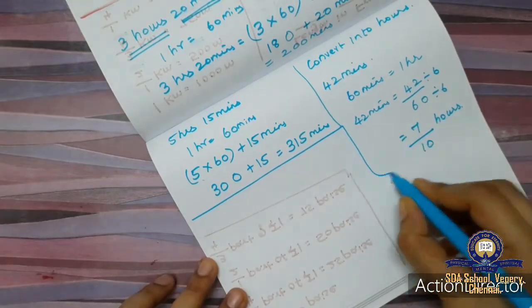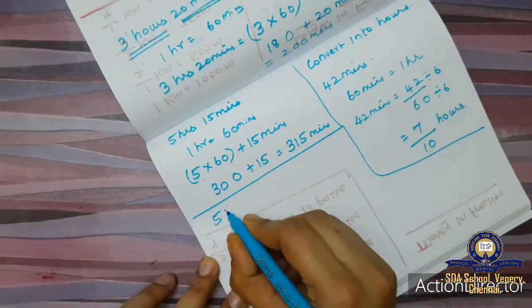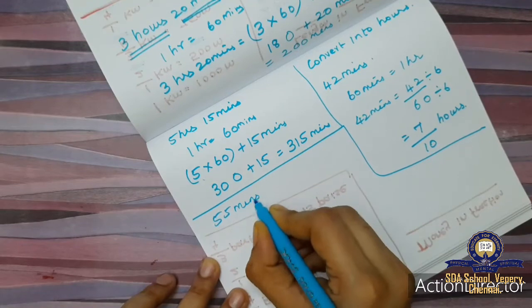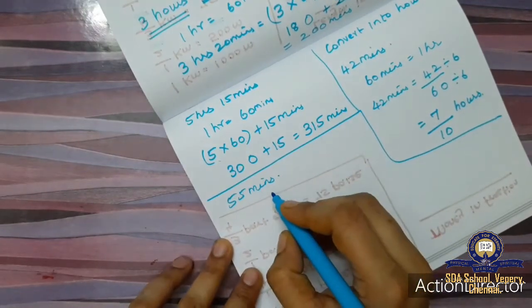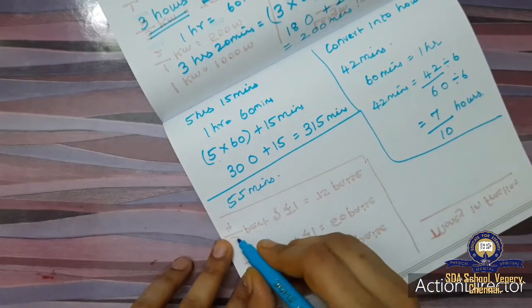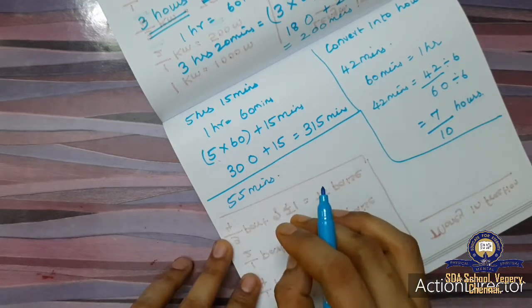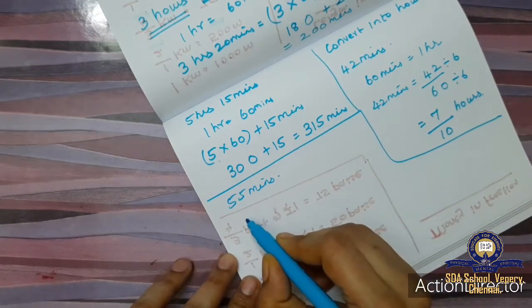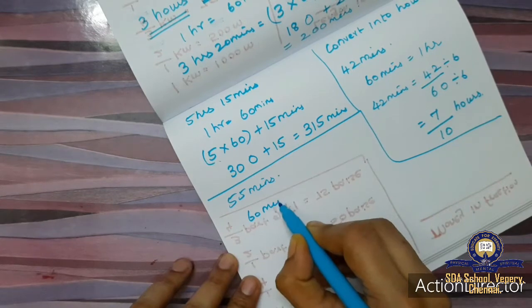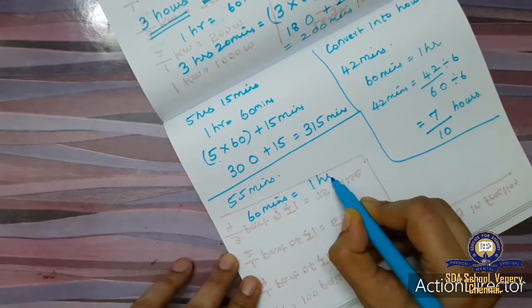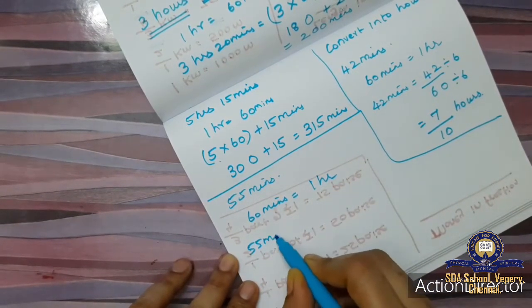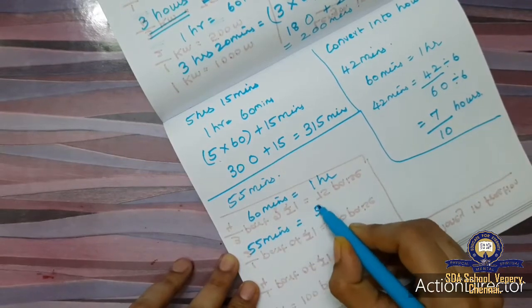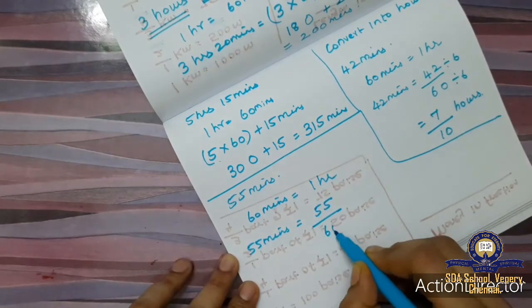So one more sum we will do. 55 minutes. Okay, we are going to convert into hours. Converting minutes to hours, we have to divide by 60. So 60 minutes is 1 hour. So 55 minutes equal to 55 divided by 60.